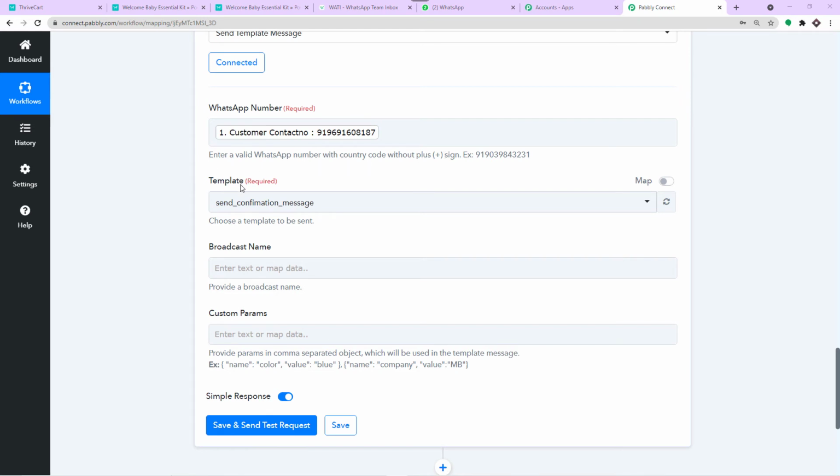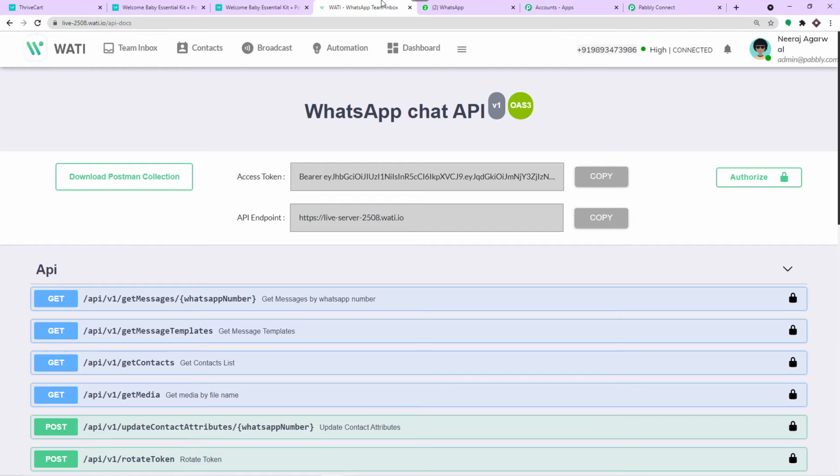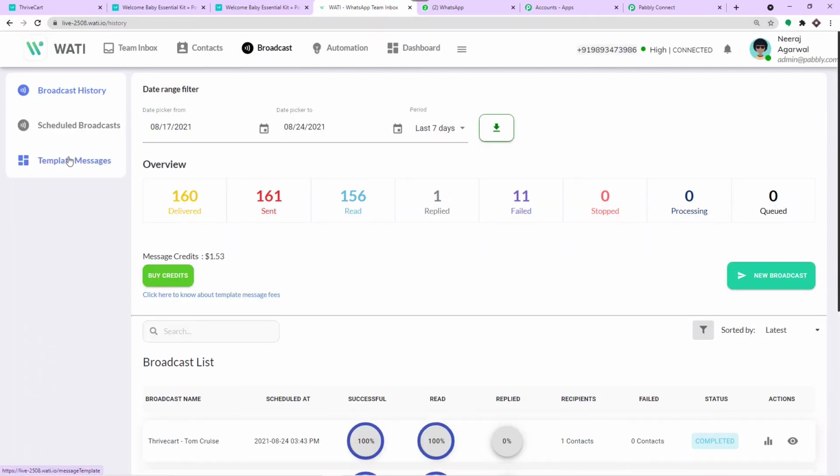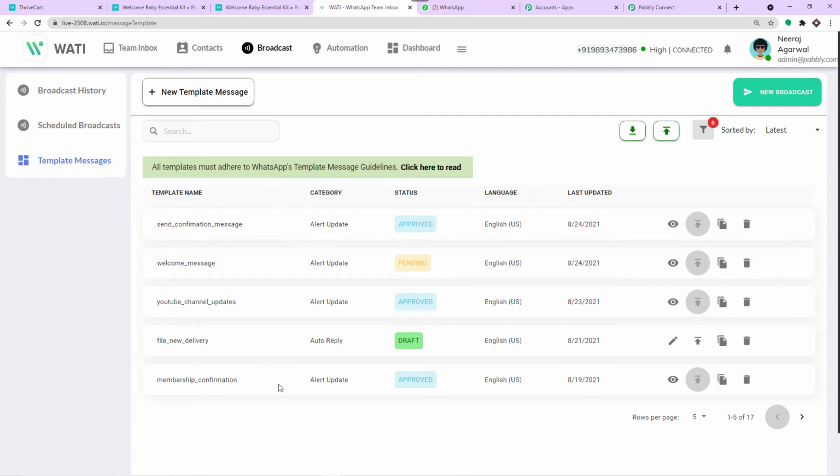Now what's next? Now we have to deal with the most important part, that's the template. So what's the deal with template? In case of VATI, if you're going to send the WhatsApp message using VATI, you can't really compose a simple message and send it easily. You have to work with a fixed template. Let me just show you. So these are the templates we have. Let me just take you to broadcast and show you the template message. As you can see, these are some of the template messages that I'm working with.